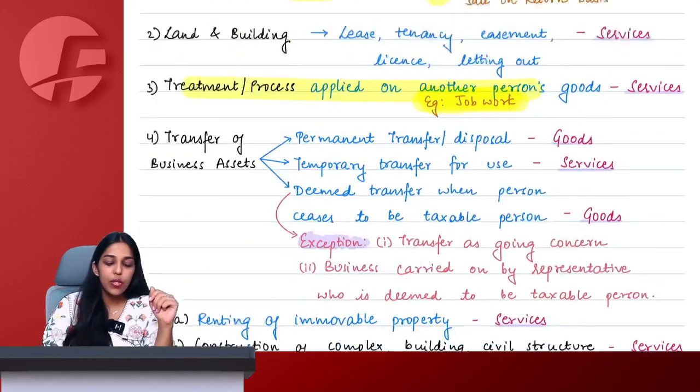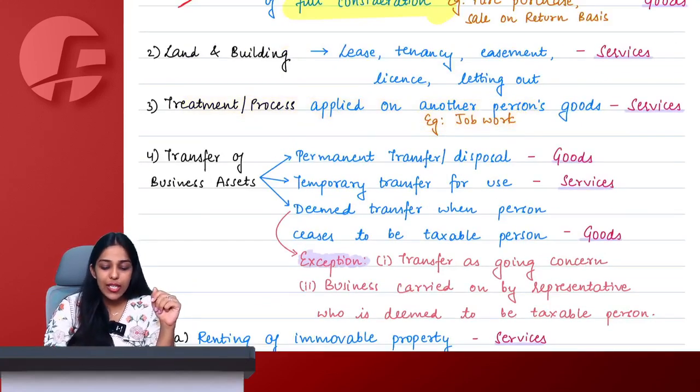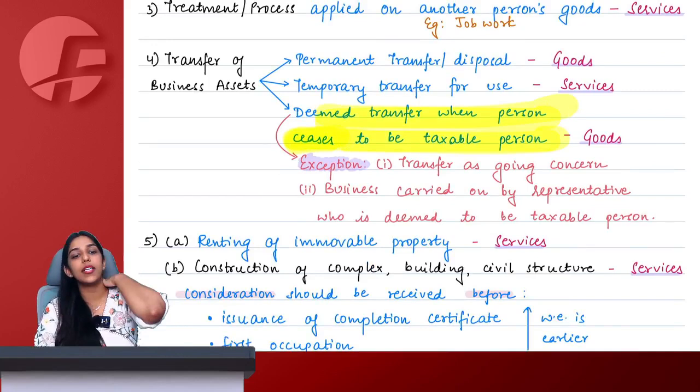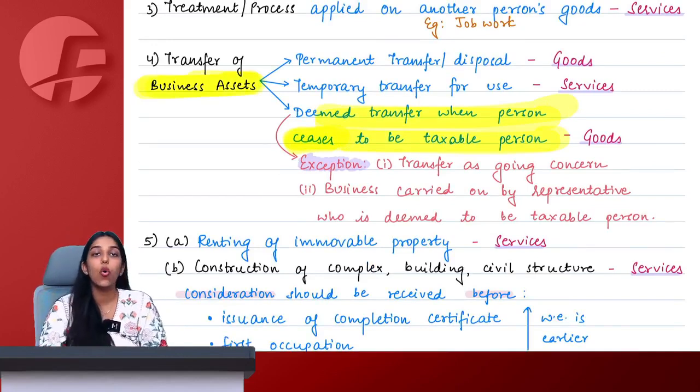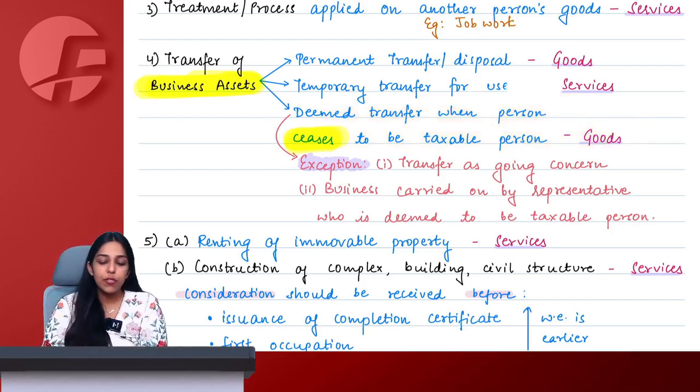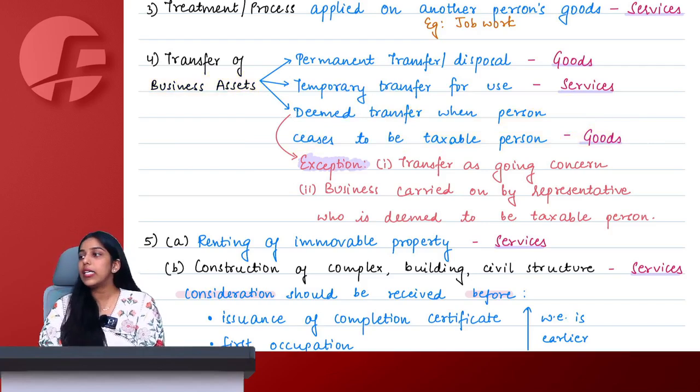Okay, ma'am. So if you decide to cease to be a taxable person, it simply means that all of the business assets that you are holding, we will assume as if they are transferred and it will be considered as supply of goods. But there are two exceptions to it when the business is not closing. Let's say I have a business and I died today. Oh my god, ma'am, who will complete the batch? Hey, do not worry, I'm not dying this soon.